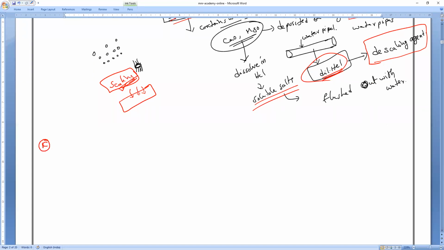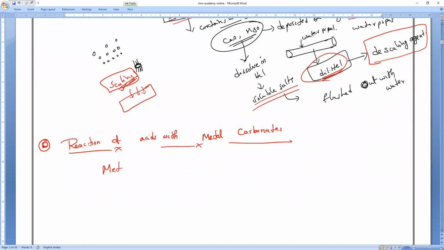Then the fourth property is the reaction of acids with metal carbonates. Reaction of acids with what, guys? All of you? Metal carbonates. Okay. So let us write the generalized equation. All of you remember, if any kind of acid reacts with a metal carbonate, can you give one example of a metal carbonate which everyone knows very well?